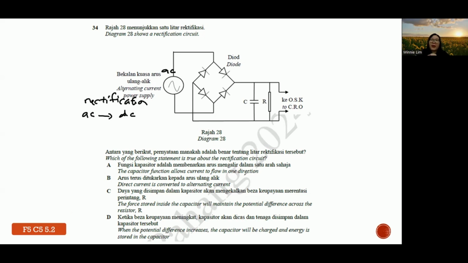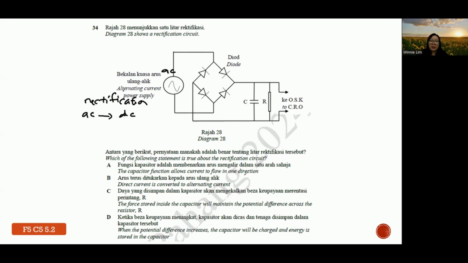So why do we also add a capacitor in the circuit? The function of a capacitor is to smooth out the current. How are they able to smooth out the current? When there is a voltage, they will charge up. And then when there's no voltage, they will actually release the charge.